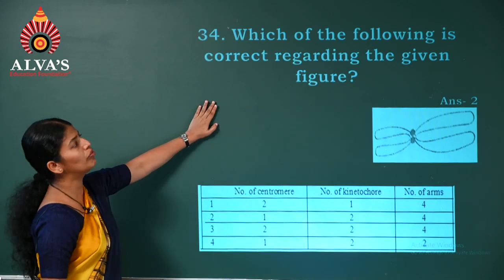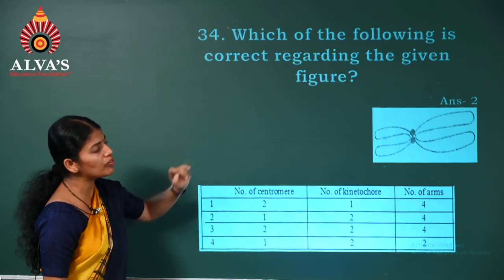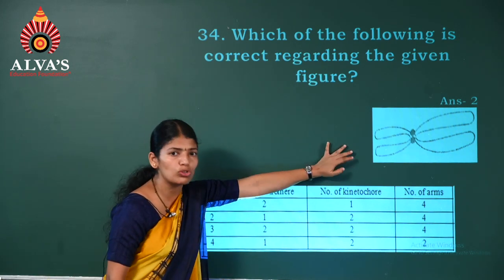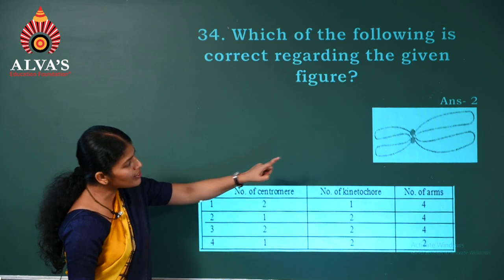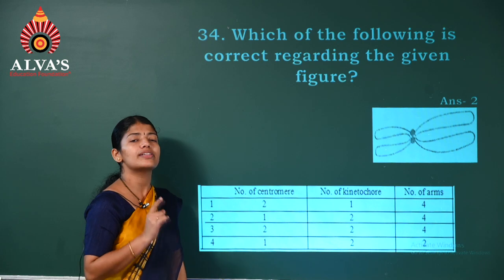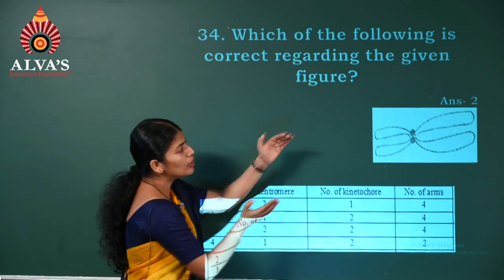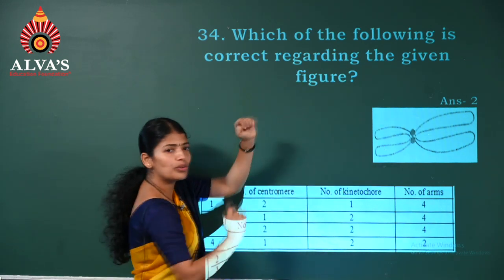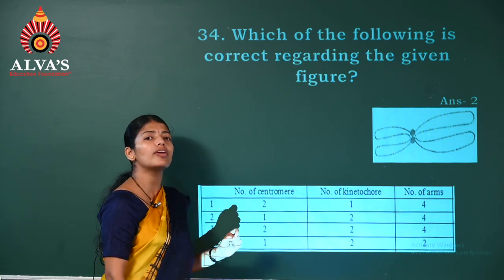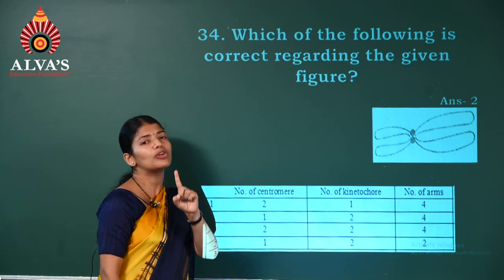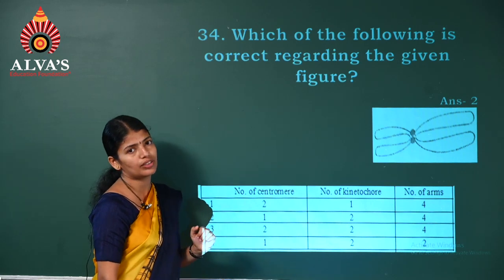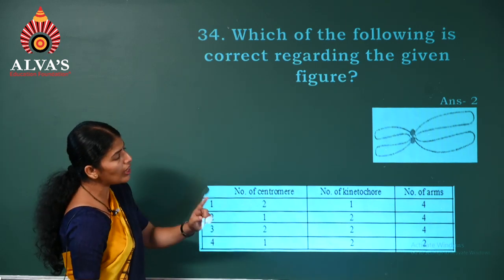Question number 34. With respect to the given figure, you have to select the correct option. You can identify it as a chromosome, right? How many centromeres is it showing? Tell me, what is a centromere? Centromere is a region where the 2 chromatids are held together. So how many centromeres will a chromosome have? It will have just 1 centromere, otherwise known as primary constriction.